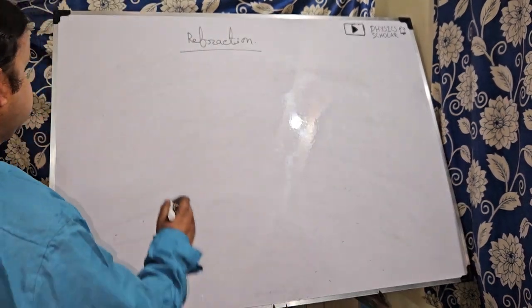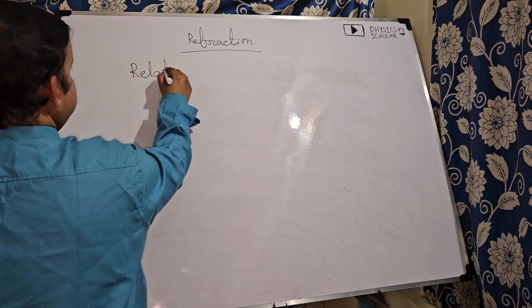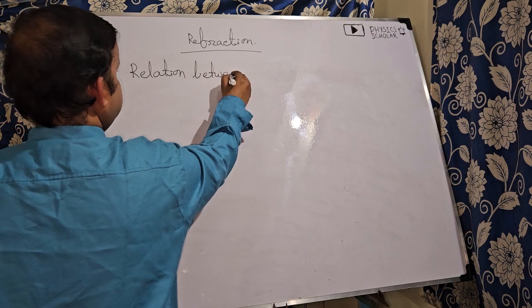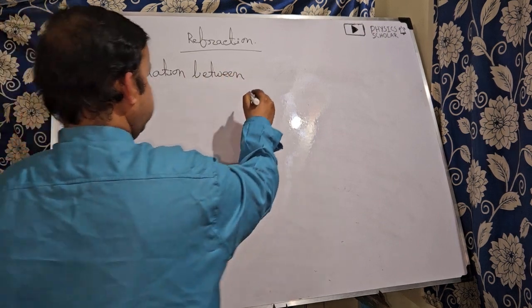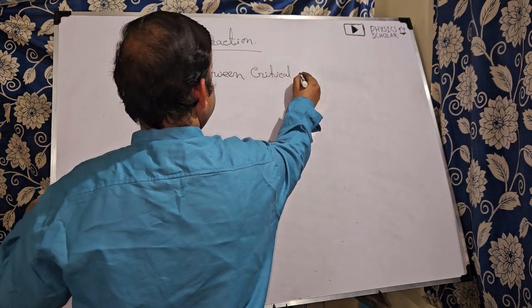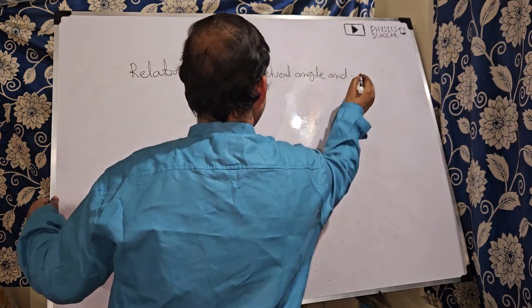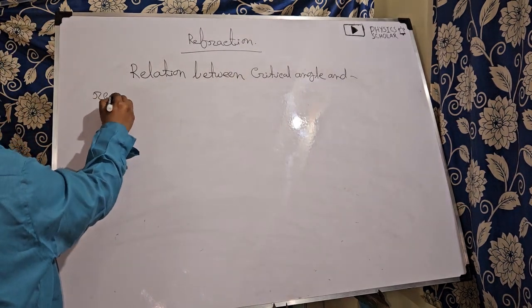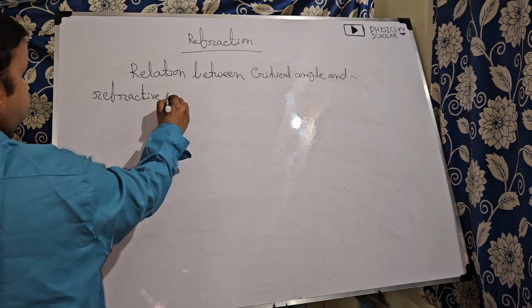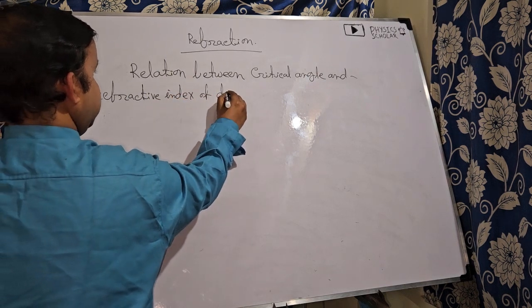Students, next topic: relation between critical angle and refractive index of denser medium.